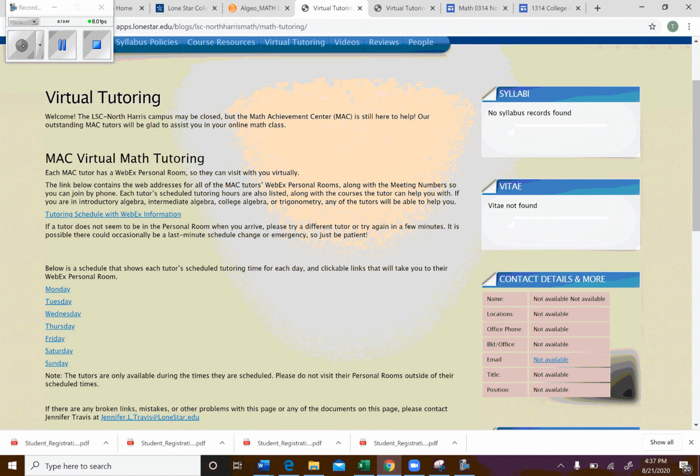Next, we'll take a look at the calendar. So here's our calendar. Now, this is a pacing calendar to kind of give you an idea of how much work you need to complete each day or each week. So I have it scheduled for Monday through Thursday. You can obviously work on other days, okay? But this is just kind of to give you an idea. If we were meeting in person, this is about the pace I would go, okay?